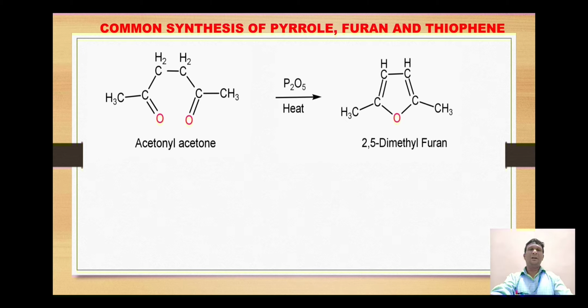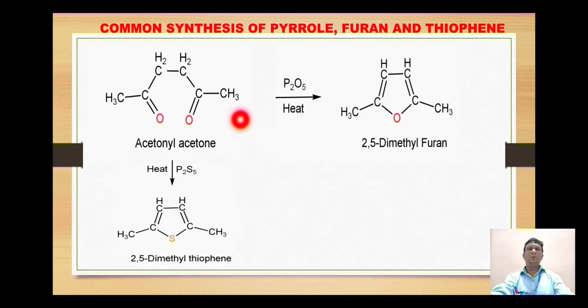For example, when acetonyl acetone is reacted with phosphorus pentoxide, there is liberation of a water molecule from the reaction of these two hydroxyl groups of the tautomeric compound, and thus we get the formation of this 2,5 dimethyl furan.